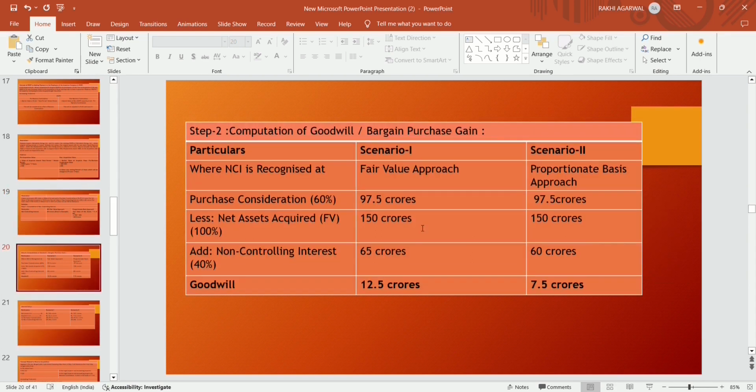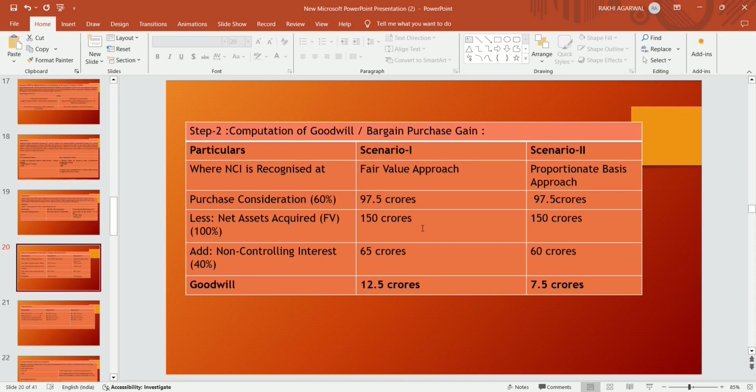Now computation of goodwill or bargain purchase gain in scenario 1 and scenario 2. In scenario 1, where the non-controlling interest is recognized at fair value, the purchase consideration paid for 60% is 97.5 crores. Less net asset acquired 100% at fair value is 150 crores.